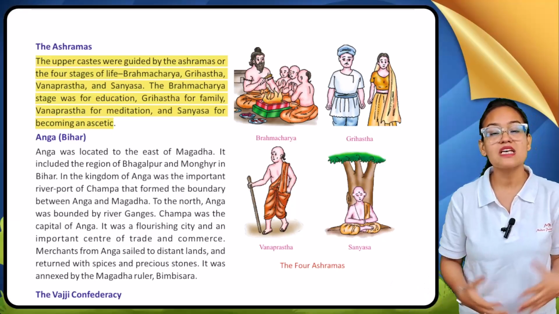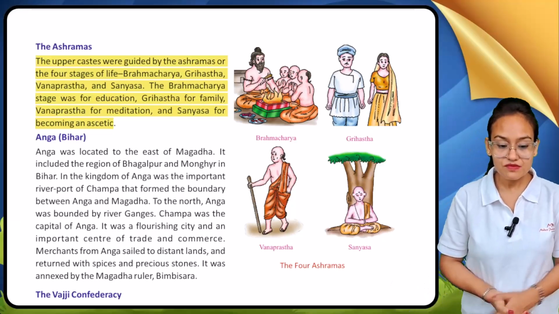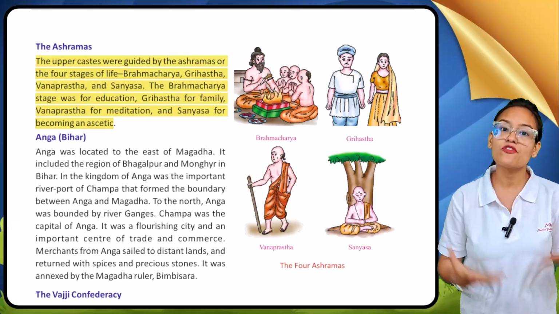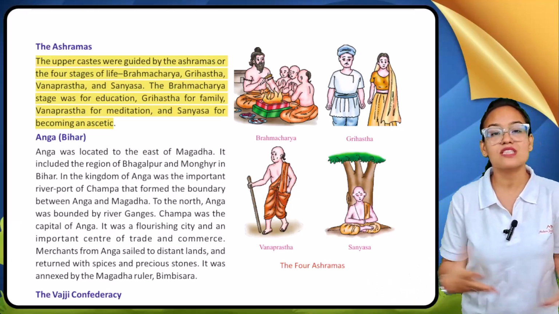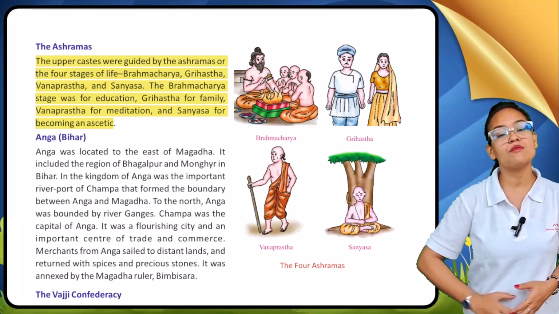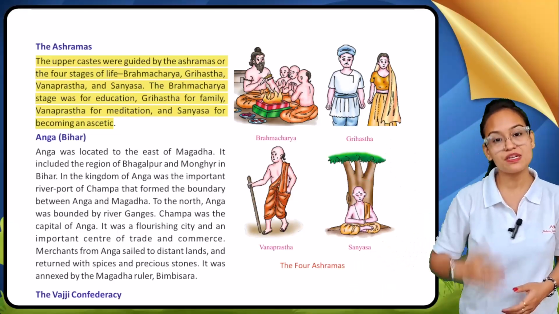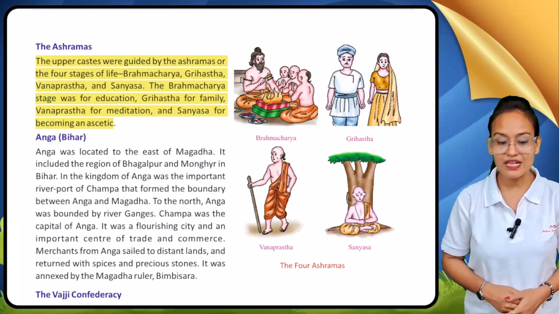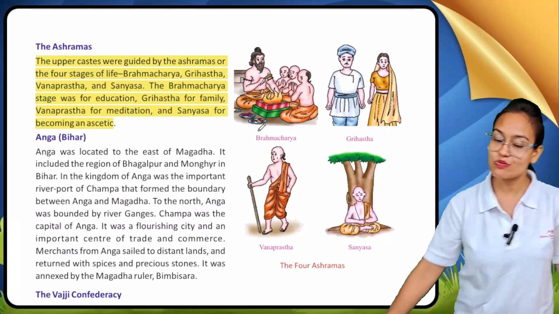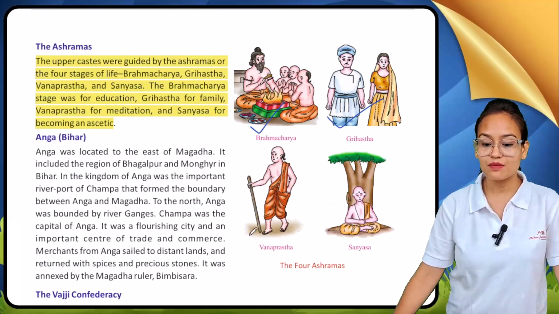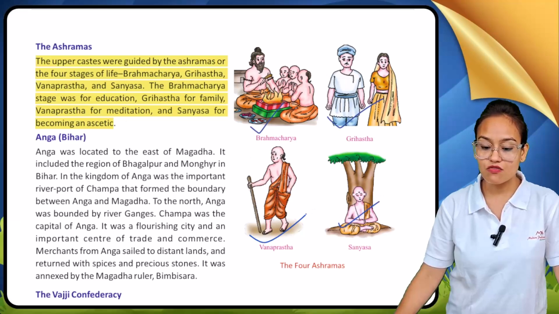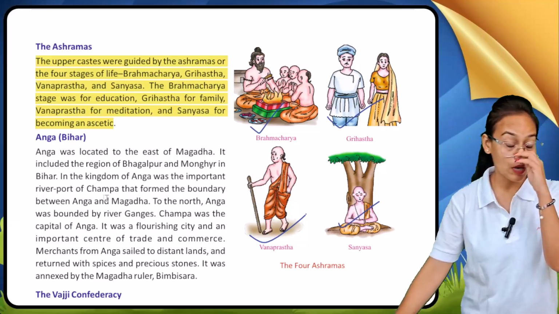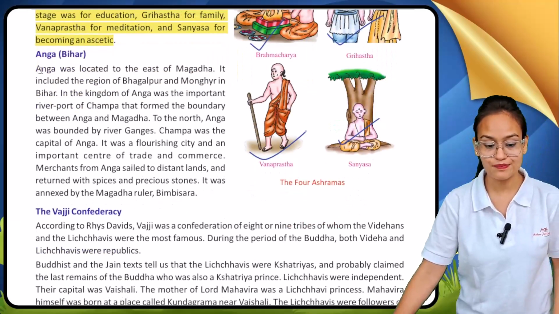Grihastha ashram means they have to get married. Vanaprastha means they have to follow meditation. Sannyasa means that in the latter stage of life, when they become old, they have to follow the path of an ascetic. So this is all about the ashram system of ancient India. Here you can see the pictures of brahmacharya, grihastha, vanaprastha and sannyasa ashram. These are the four ashrams which upper class people used to follow at that time.